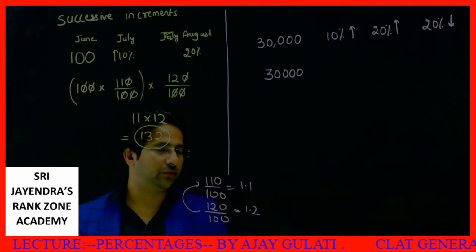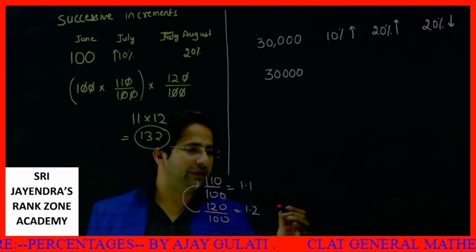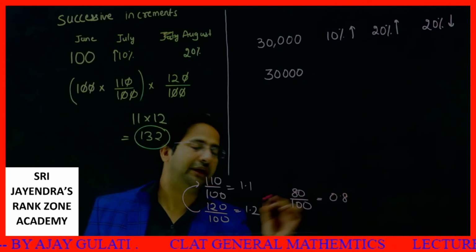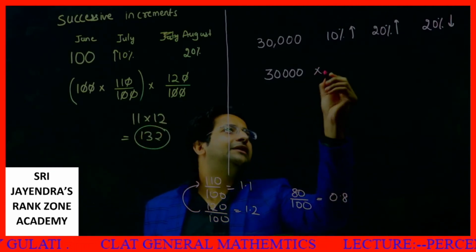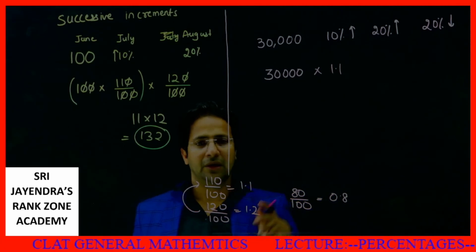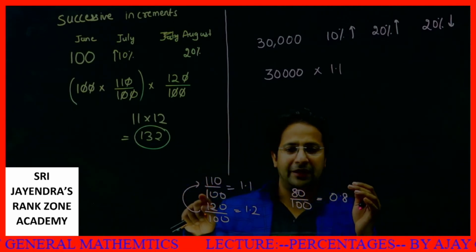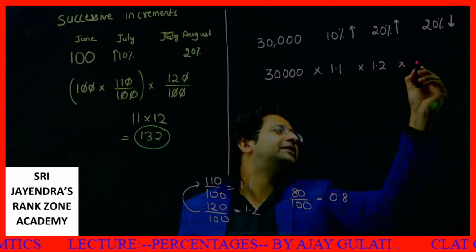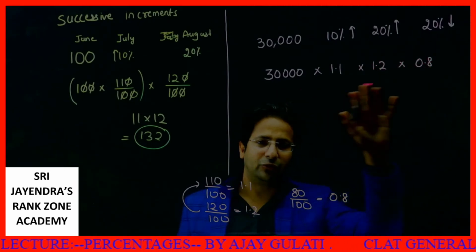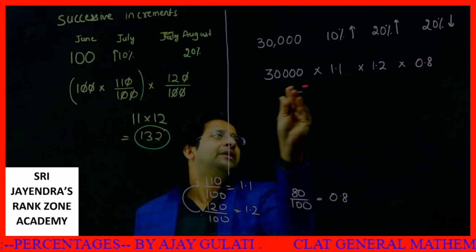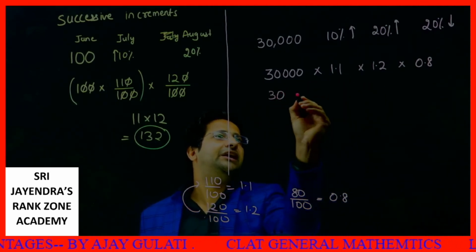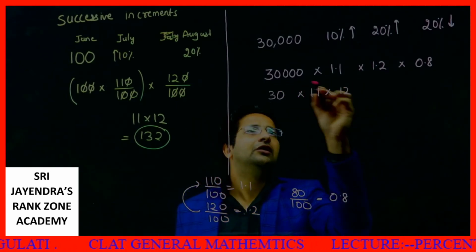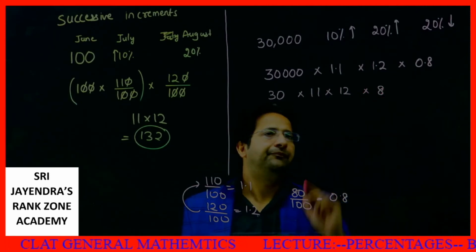And 20% decrease means out of 100, it has become 80, or I can say 0.8. So I'll multiply these. 10% increase means 1.1, 20% increase means 1.2, 20% decrease means 0.8. You have to multiply these values. What I'll do is, I'll remove all these decimals. 30 into 11, 1 decimal goes here. 12, 1 decimal goes here. 8, 1 decimal goes here.